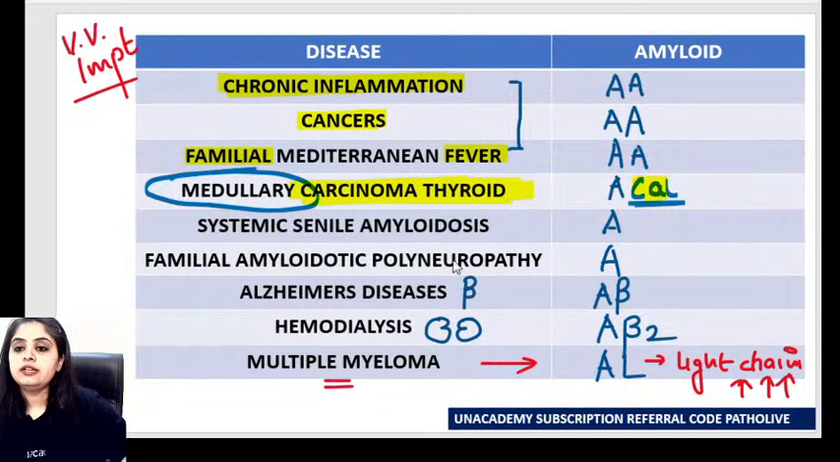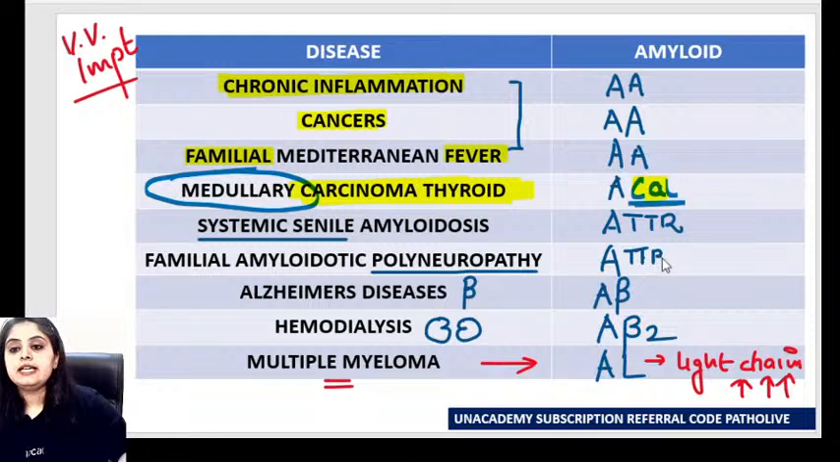Now let's go on to the remaining two. You want to add on something, guys? For systemic senile amyloidosis and for amyloid polyneuropathy, both of them happen to be the same type of amyloid, that is ATTR. ATTR, but there's a difference. And what is the difference? Very good. In systemic senile amyloidosis, it is actually an increase in the quantity of this protein, whereas in polyneuropathy, it is a mutation of the protein.